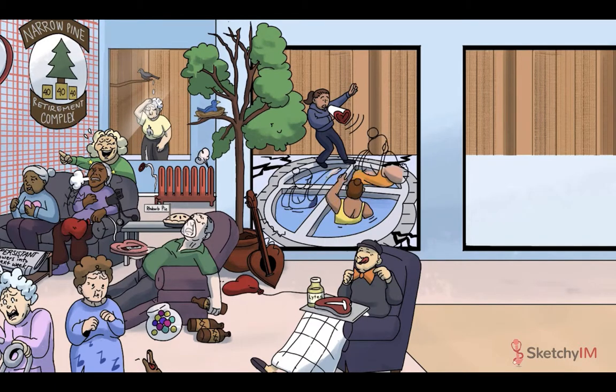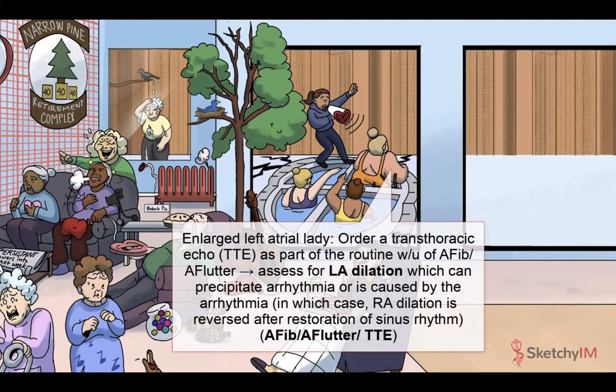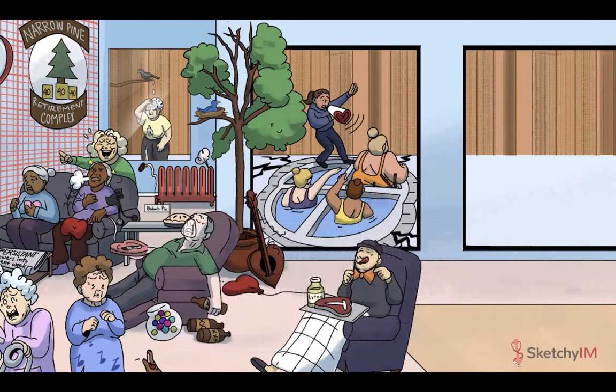And you see that especially dilated lady in the top left chamber of the pool? The anatomical left, that is. Left atrial dilation is common in AFib and AFlutter. Left atrial enlargement, due to an underlying condition like heart failure, strongly predisposes to development of arrhythmia. Also, the arrhythmia itself can cause atrial dilation. And this is often reversible after restoration to sinus rhythm. Whoa, doctors are super people.